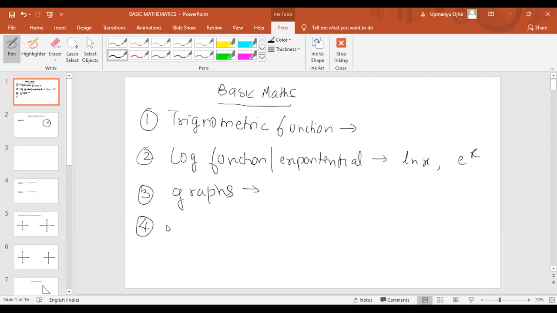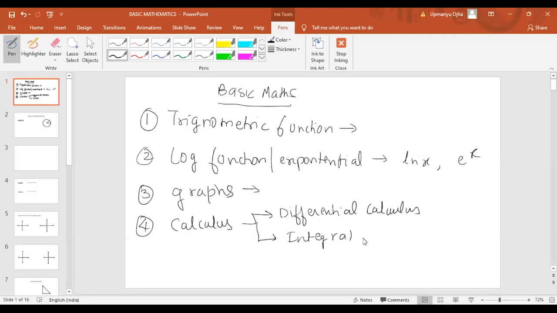Then the last part is most important, which most of you will find very difficult, is calculus, and that is basically new for you all. This calculus will be divided into two parts. One is differential calculus, and the other one is integral calculus. This is relatively a new topic for you all, so we'll go into this topic in very detail.